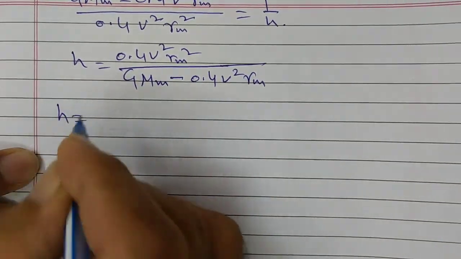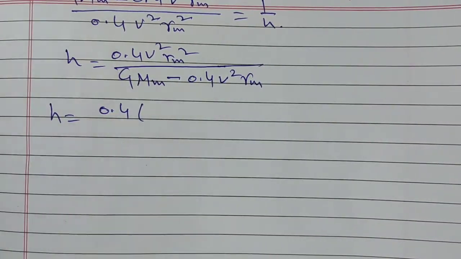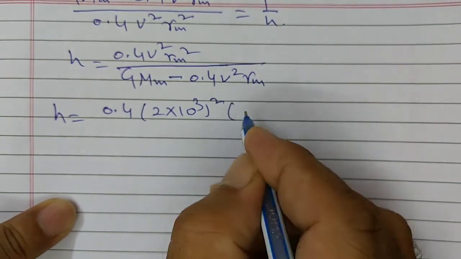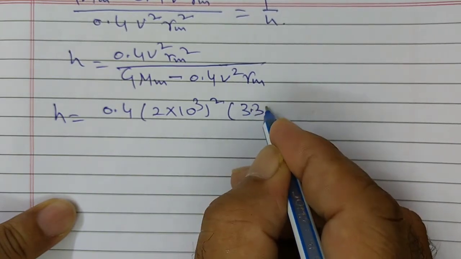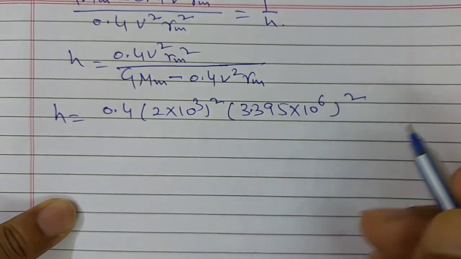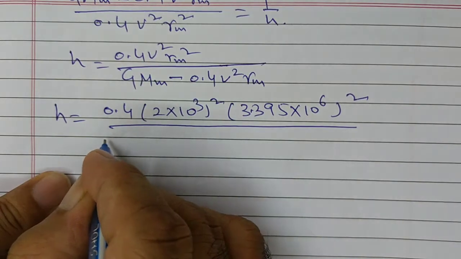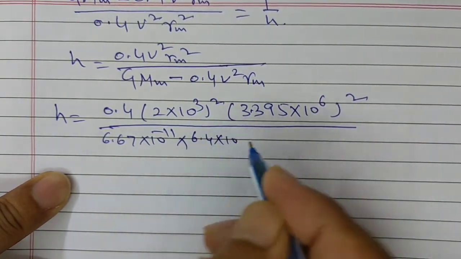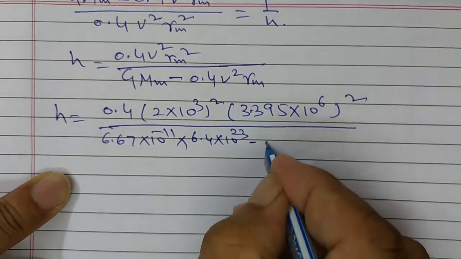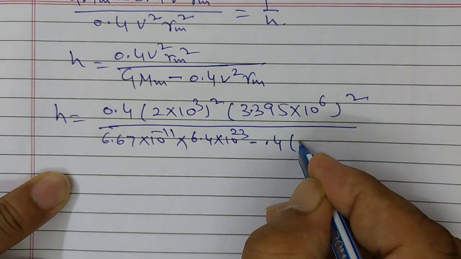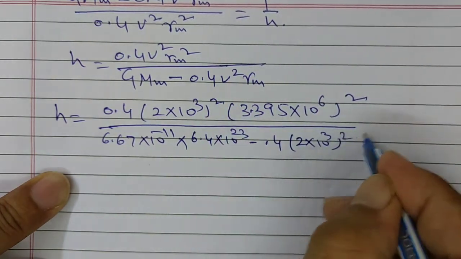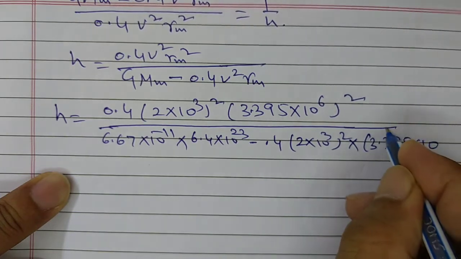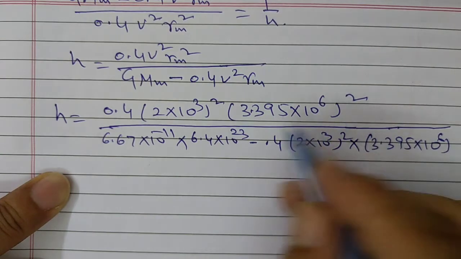Now on putting values, h is equal to 0.4 times the speed 2 × 10^3 whole square, and the radius of Mars 3.395 × 10^6 meter whole square, divided by capital G 6.67 × 10^-11 times the mass of Mars 6.4 × 10^23 kg, minus 0.4 times 2 × 10^3 whole square into Rm, the radius of Mars, 3.395 × 10^6.